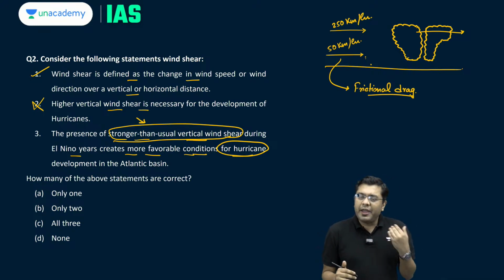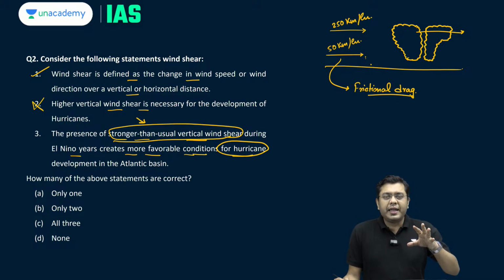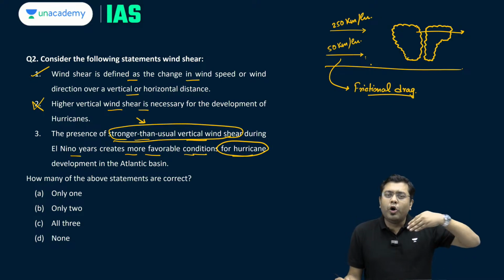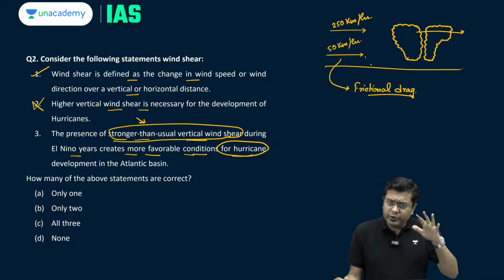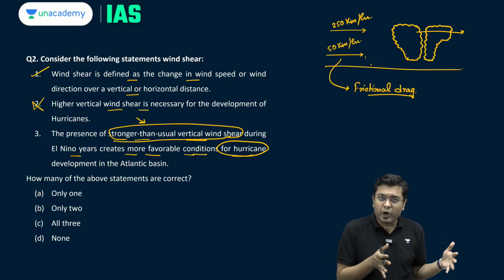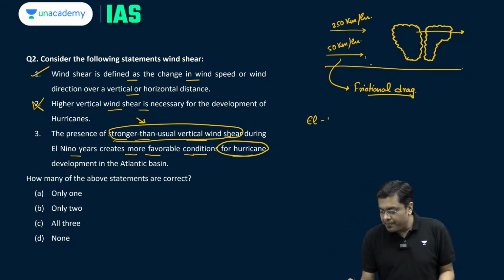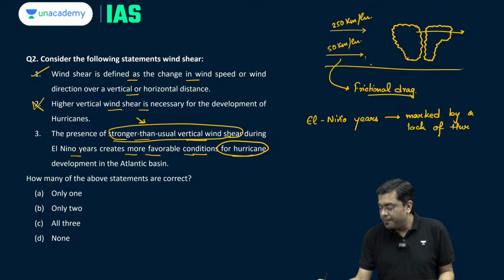Having said that, in the case of El Nino, in the region of the Atlantic in particular, you have a very high speed of higher elevation winds closer to the top level of the troposphere. So these high altitude winds, when they move with such great velocity, don't allow hurricane development. That is why El Nino years are marked by a lack of hurricane development.